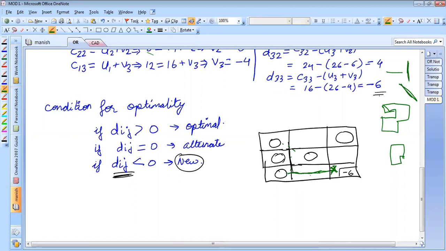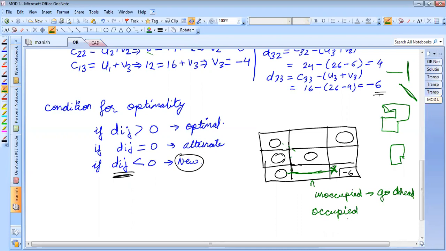Since this cell is unoccupied, this cell is unoccupied. Unoccupied cell means go ahead, no movement. Is it correct now? Is it understood, students? Yes, sir.